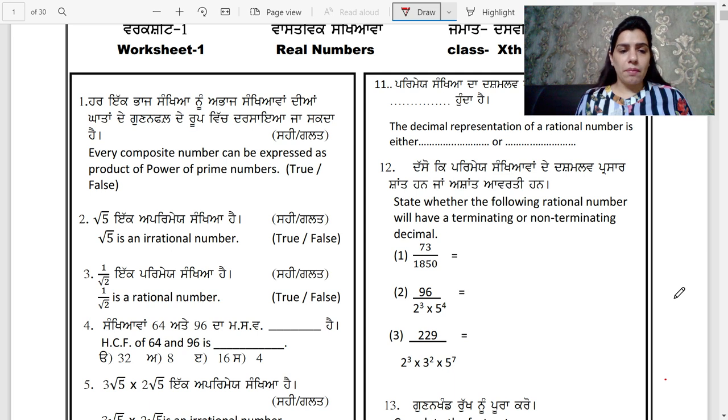Every composite number can be expressed as the product of power of prime numbers. Is this statement true or false? Students, you are well aware that this is the fundamental theorem of arithmetic. So this is a true statement.